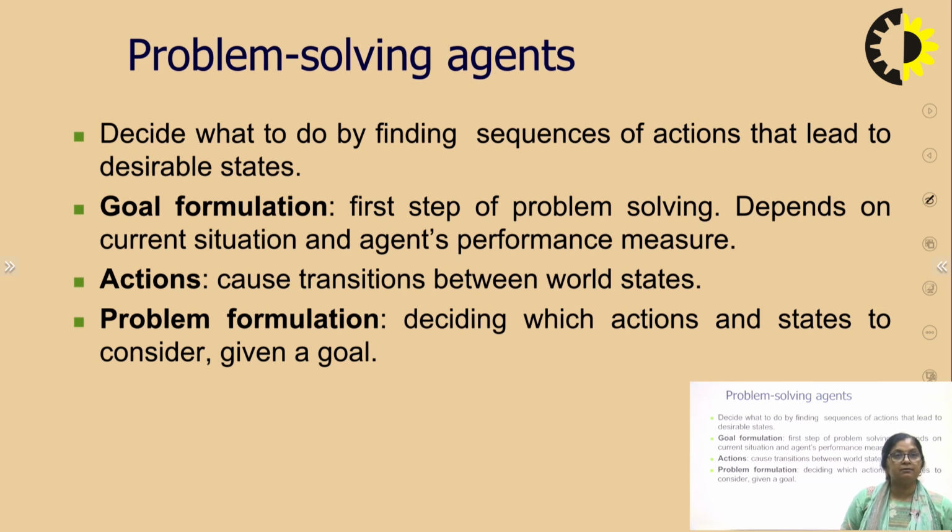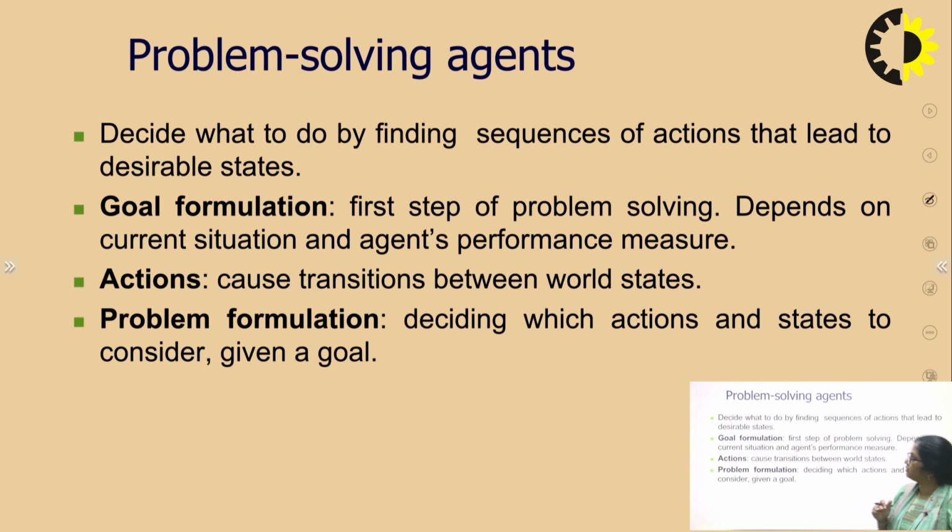Now what is the current situation? The dirty or dusty floor. Okay, and what else is important? That is the performance measures. If we talk about reaching from source to destination, how much time it took to move from source to destination, or in case of the vacuum cleaner agent, how much time is consumed by the agent to clean the floor, or otherwise there may be other measures like the power consumption. Now we said that we have to go to the desirable state, so that is our goal.